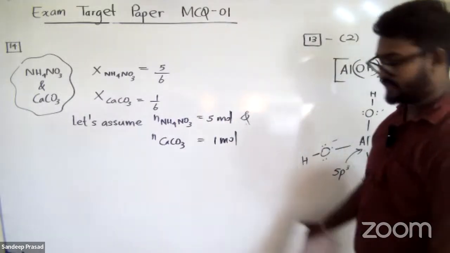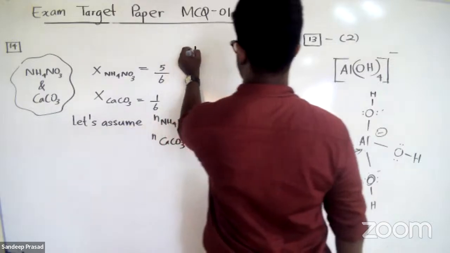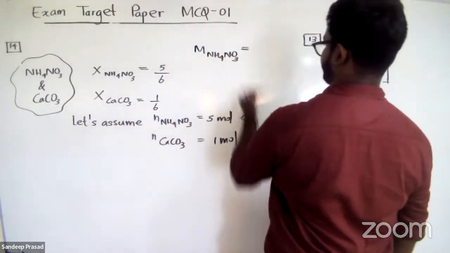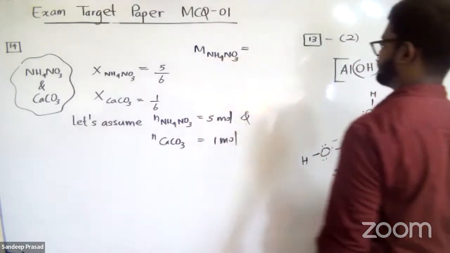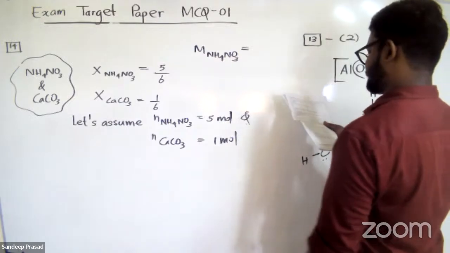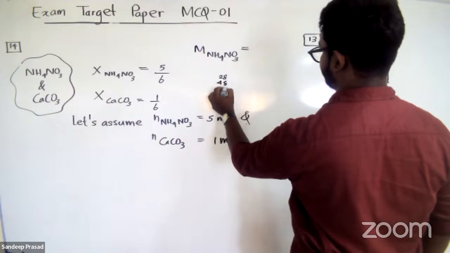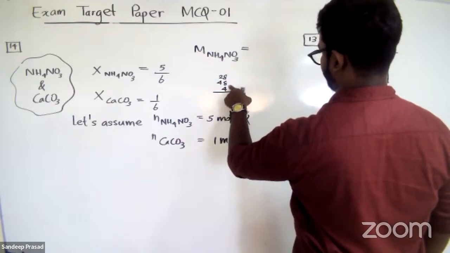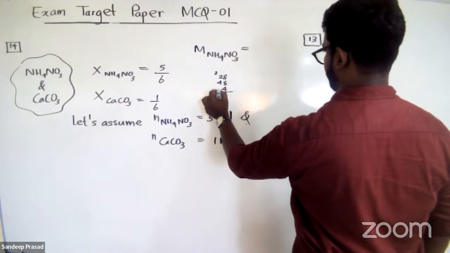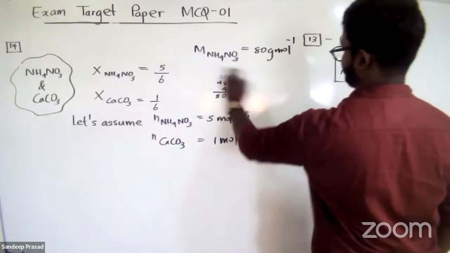Then you can find the mass of ammonium nitrate. First of all, what is the molar mass of ammonium nitrate? There are two nitrogens, 14 and 14, 28, and oxygen is 16 into 3 is 48, plus 4 hydrogens. So 28 plus 48 plus 4 is 80 grams per mole. That is the molar mass of ammonium nitrate.